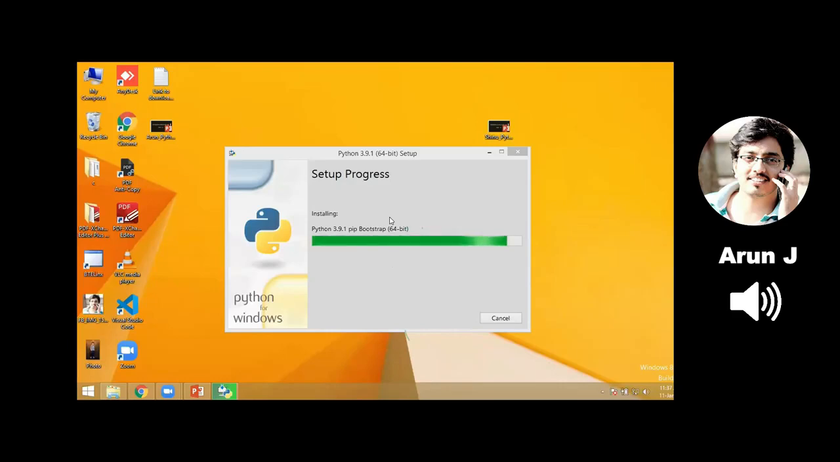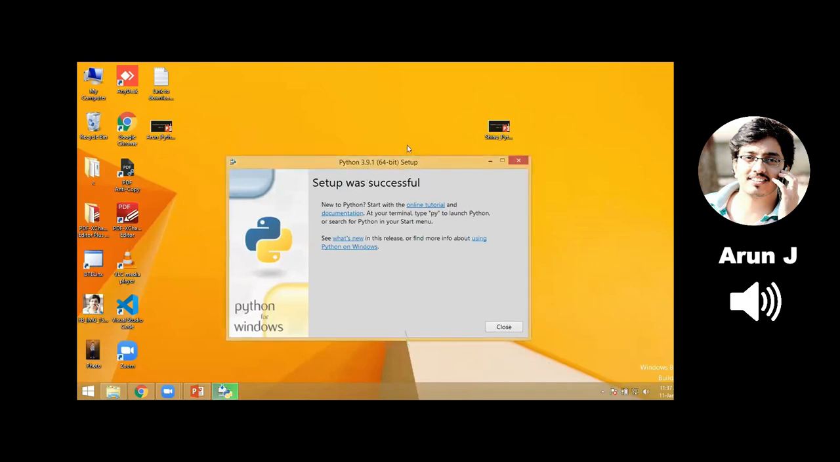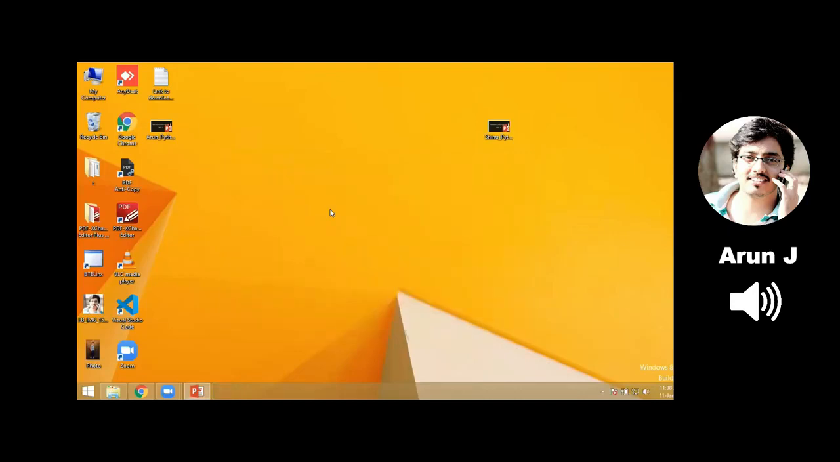So before downloading, first we need to know which operating system and processor type I have. Yes, so my setup is completed now. See here, setup was successful. Python 3.9.1 setup was successful. I'm closing this. So now I downloaded my Python software and I installed it.